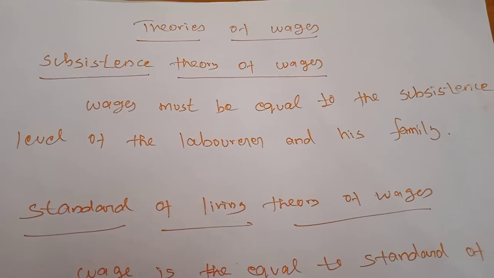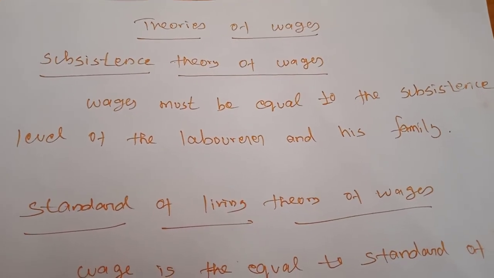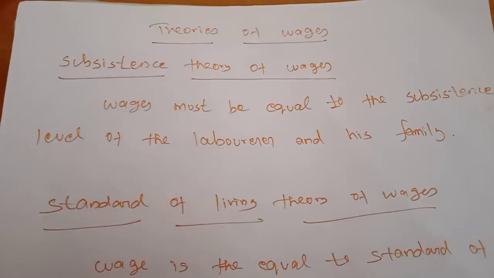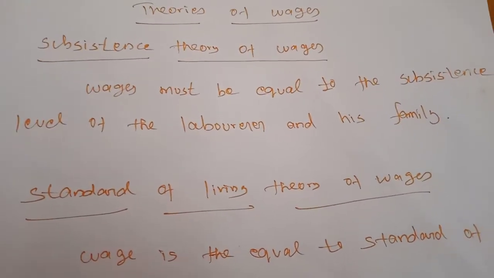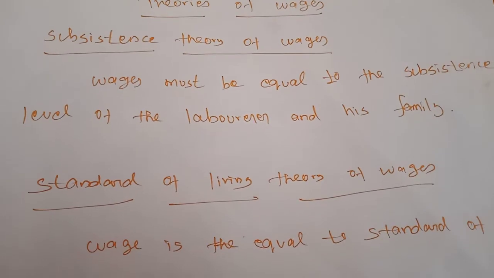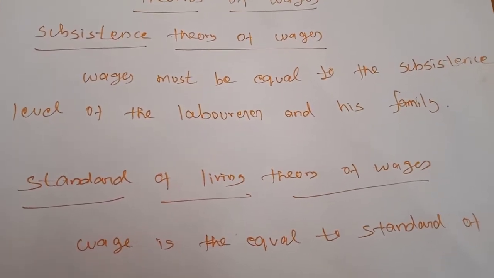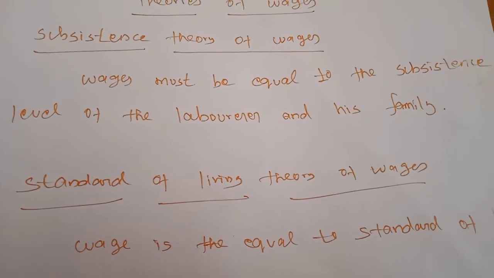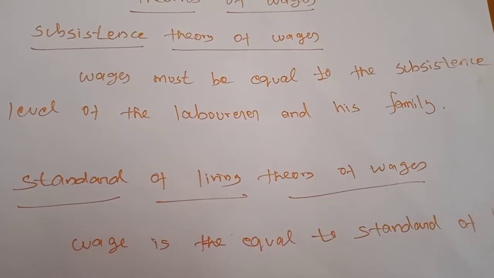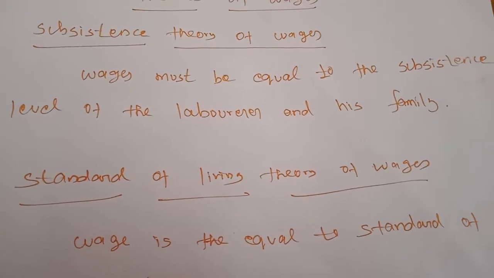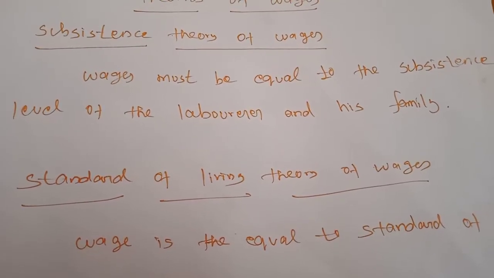So what are the criticisms? The role of trade unions in collective bargaining was not considered. Normally, where laborers exist in our nation, a trade union will also be created. If the trade union is there, the trade union will come to bargain with the producers to increase their wage rate.